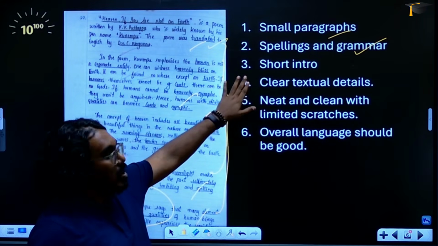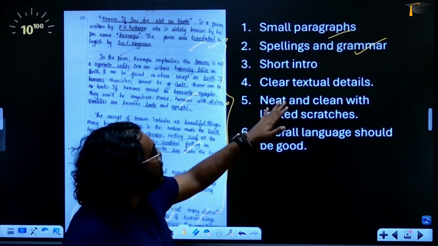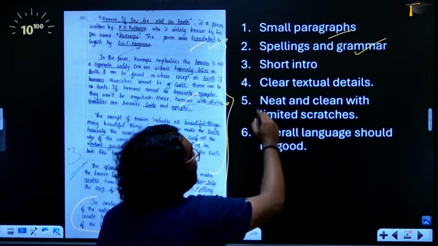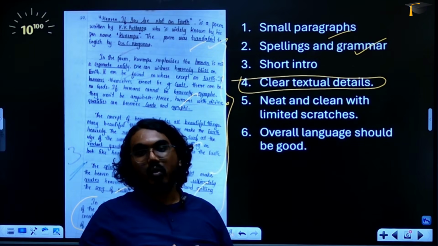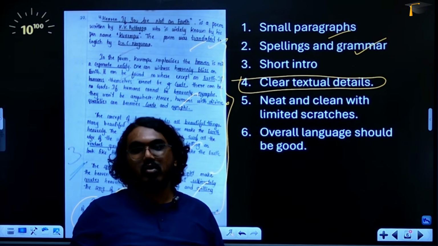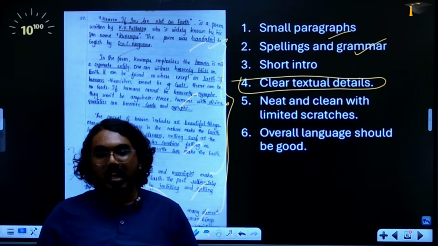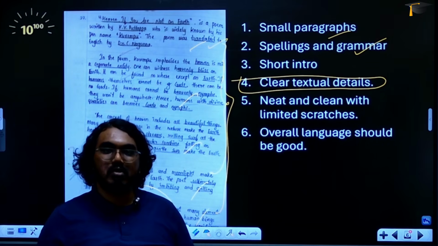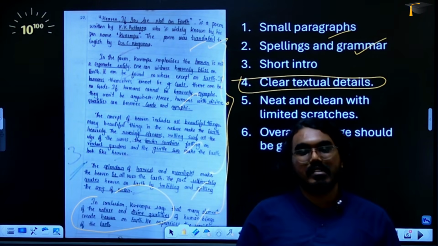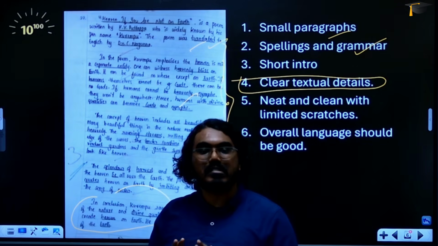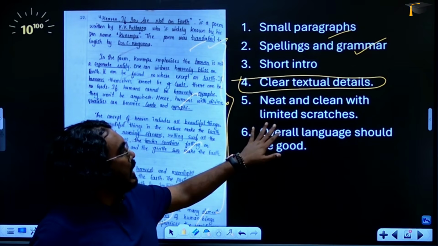Okay, have a short introduction for all the answers. This again will enhance the value of your answer. Clear textual details. This is the most important thing, children. So when you are writing, you cannot write your own answers. Okay, yes, it is a story. Doesn't mean that you will write your own story in your own ways, however you want to write. If you use some 2-3 keywords, that is not a good answer, right? You have to use all the keywords that are there in the textbook and structure that answer in that particular manner itself.